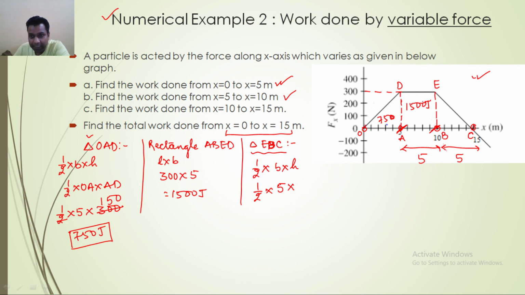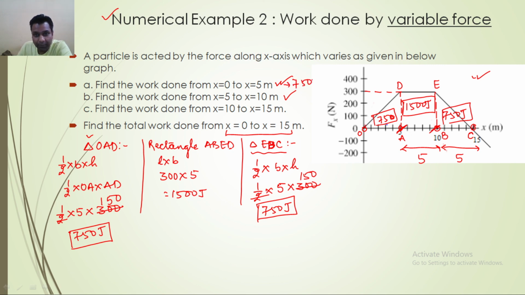This is EB, and EB is again 300. When you calculate it, it is 150, that is equal to again 750 joule. So now we have 3 data and the question has been solved. For this one we have 750 joule, for this one 1500 joule, and for this one 750 joule. So the first part is over.